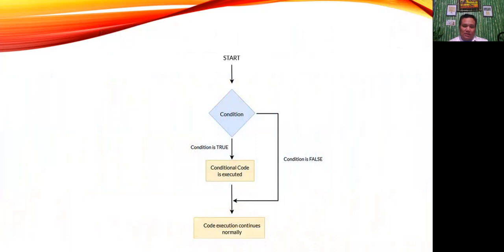Now, the following flowchart explains how a control structure works in PHP. As you can see in this diagram, first a condition is checked. If the condition is true, the conditional code will be executed. The important thing to note here is that code execution continues normally after the conditional code execution.